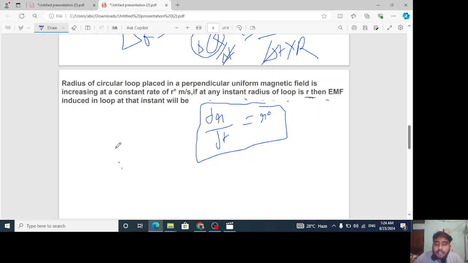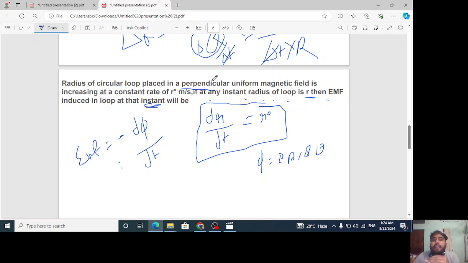It is asking for the EMF induced. We all know that for a particular instant, the formula will be EMF induced equals minus d phi by dt. We all know that phi is B A cos theta. Here the loop is placed perpendicular to the uniform magnetic field, which means its area vector will be along the magnetic field. So theta will be 0 degrees, cos 0 is 1, so phi is BA only. Hope you got this point.